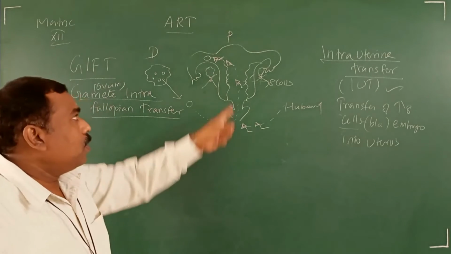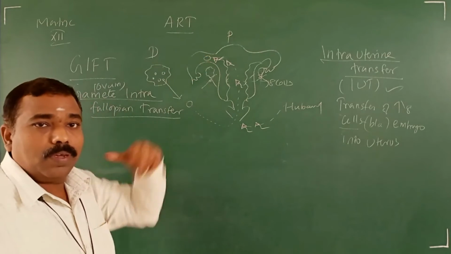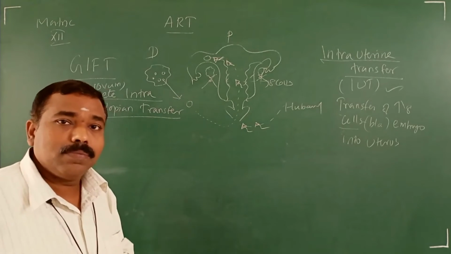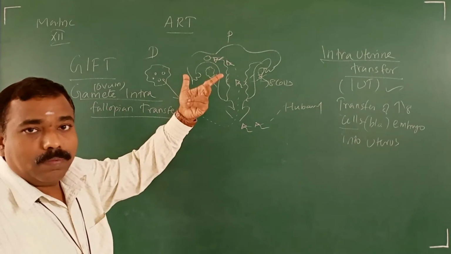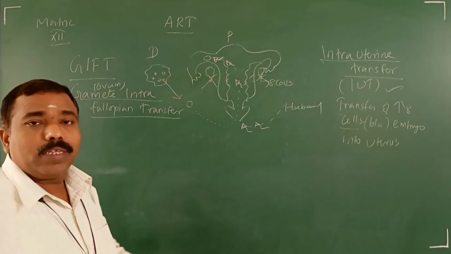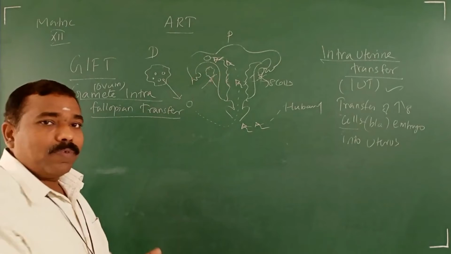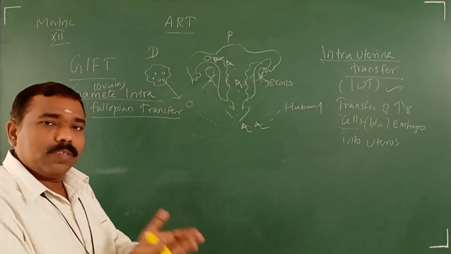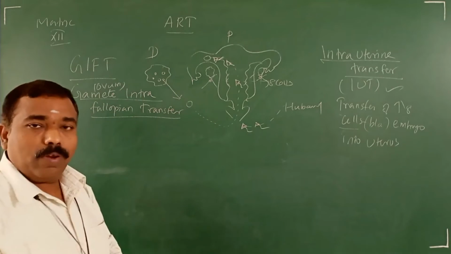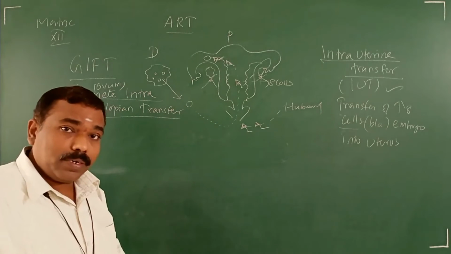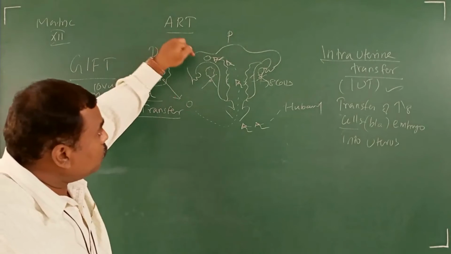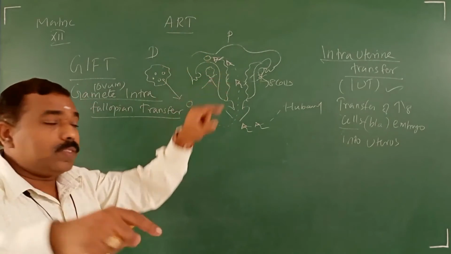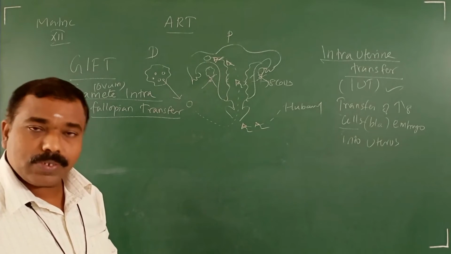Why? After keeping the egg, if they ask them to go for natural coitus, before that the egg will die. Correct? So for that purpose they collect the sperm from the husband and the egg from the donor, and simultaneously keep both inside the fallopian tube. For fertilization, remember it, the egg has to reach the ampulla and the sperm should also reach the ampulla. Then only fertilization occurs.